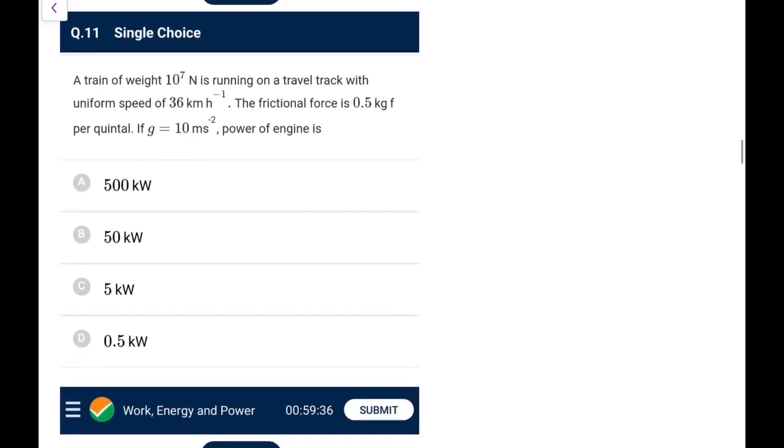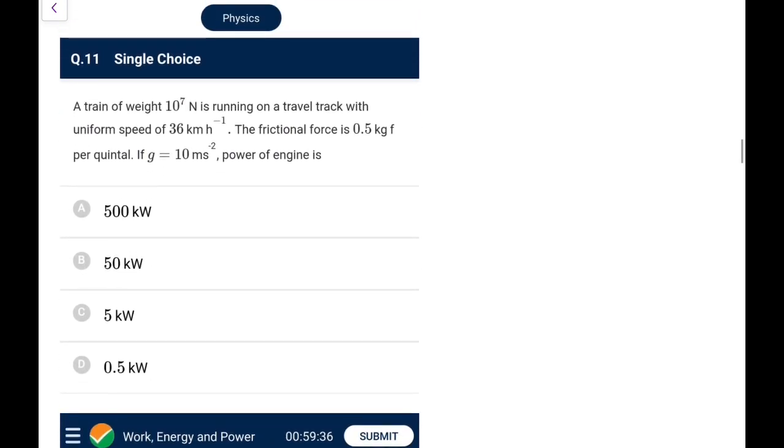Next. A train of weight 10 to the power 7 Newton running on a level track with uniform speed 36 km/h, that is 10 meter per second. The frictional force is 0.5 kg force per quintal. If g is 10 meter per second square, the power of the engine is going to be, okay. So first of all, what is the value of the friction here? So friction force here is 0.5 kgf per quintal.